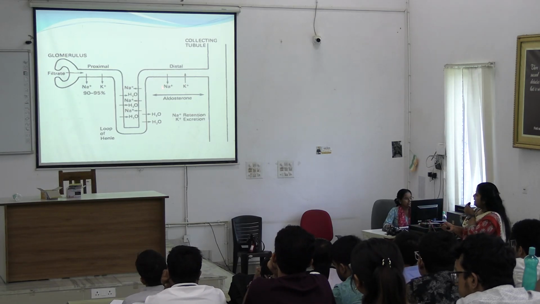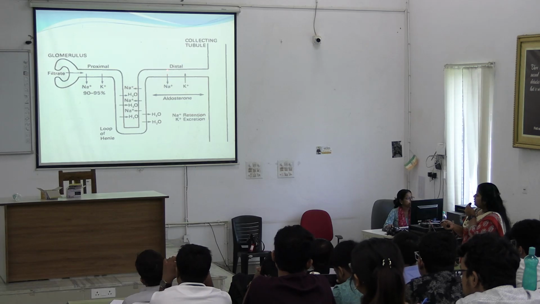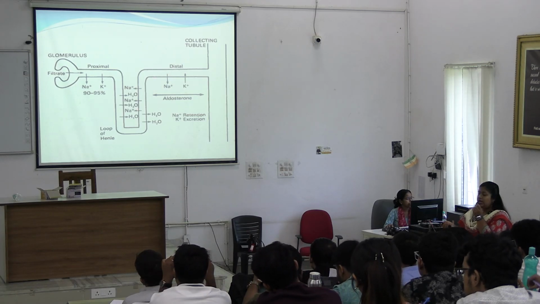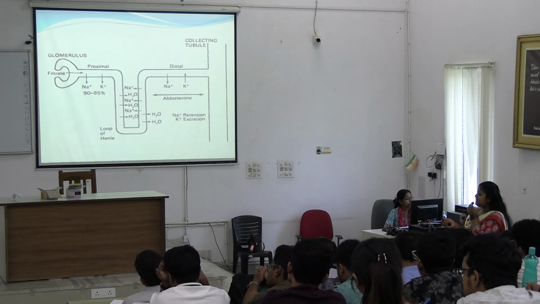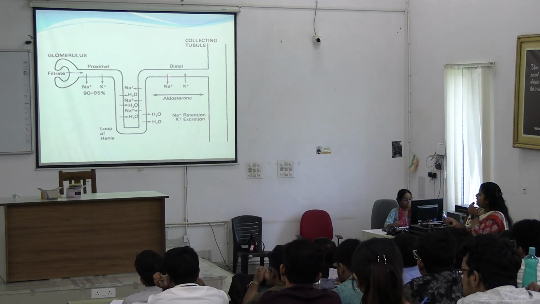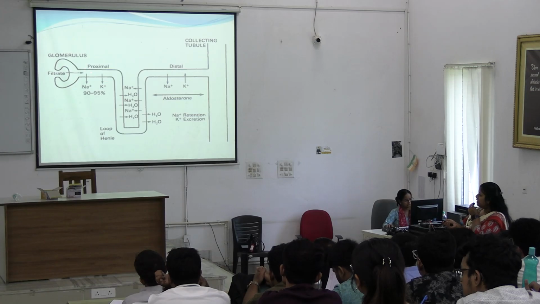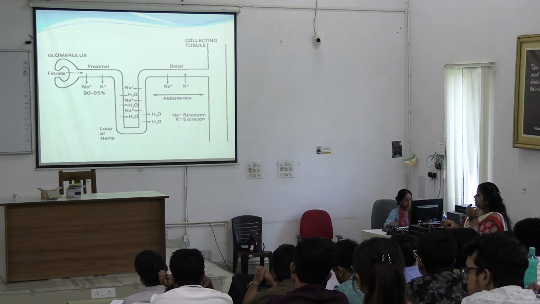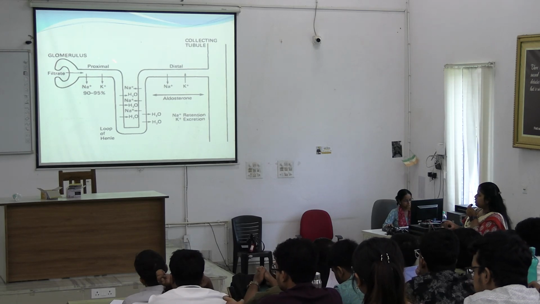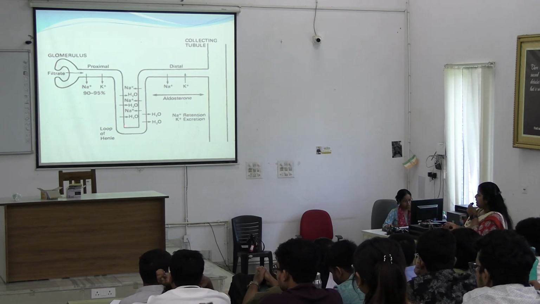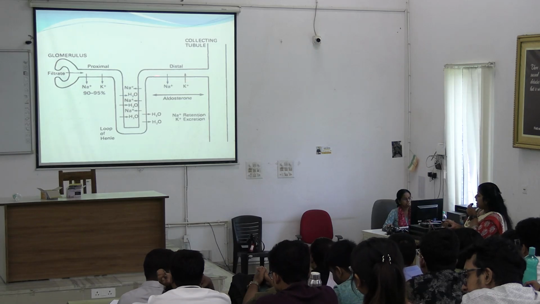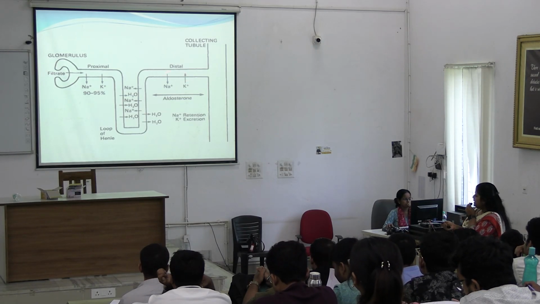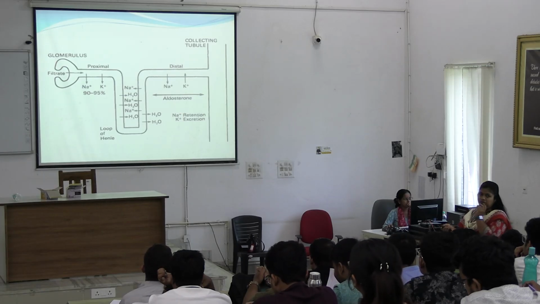So in DCT and the last part of loop of Henle, aldosterone acts also in collecting tubules to retain the sodium. What is happening here? The majority of sodium, whatever is filtered out, 90 to 95%, is reabsorbed in the proximal part, whereas the remaining part is reabsorbed in loop of Henle and DCT. Okay, and this is mediated by aldosterone.